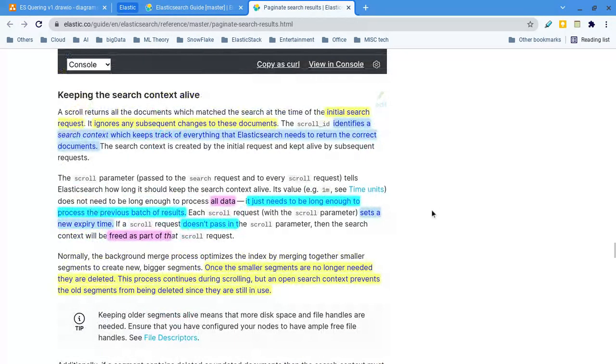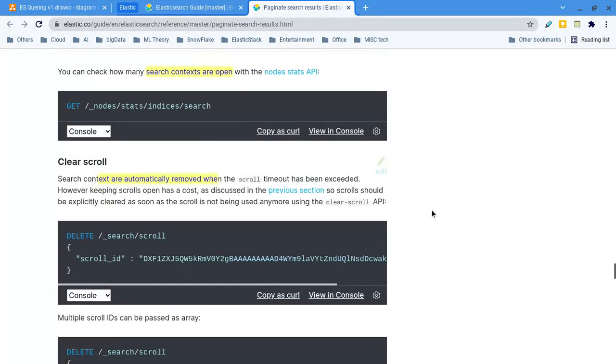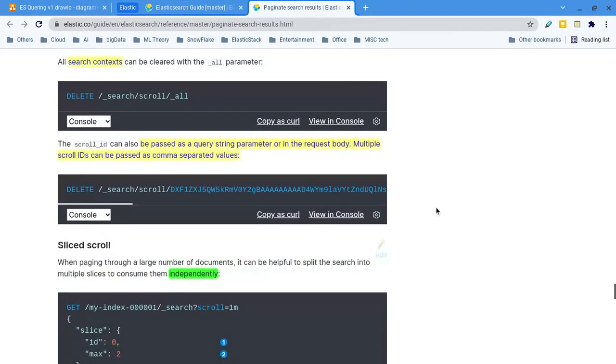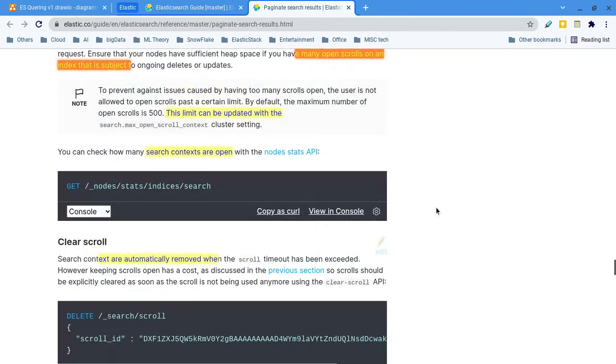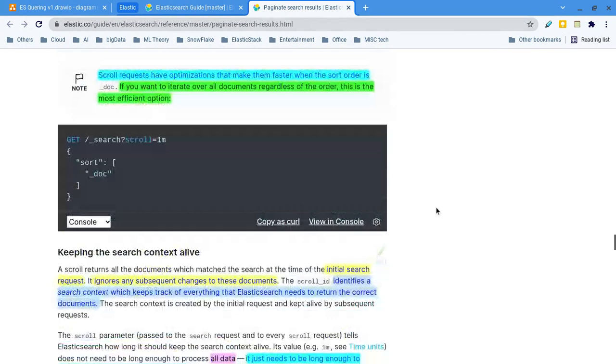Now, let's say you want to scroll all the documents. Let's say your use case is that you want to fetch all the records without any filtering. Then this is the best way. You can say 1 minute, and then it will make ready all the documents available in the search context. This is without any filter criteria or query. So if you want to go through all records, then this is the best query. That's what they say.